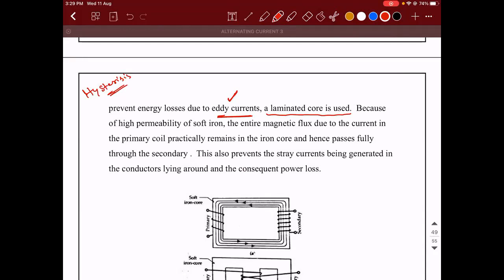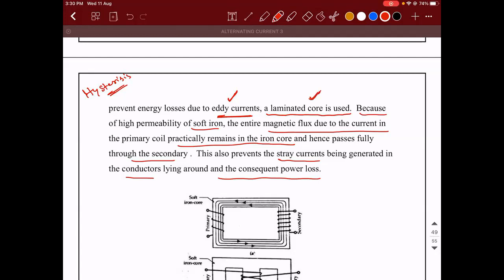Because of the high permeability of soft iron, the entire magnetic flux due to the current in the primary coil practically remains in the iron core and hence passes fully through the secondary coil. This also prevents the stray currents being generated in the conductors lying around and consequent power losses. Stray current means the current which is getting generated from the outside source. That can be avoided by using a laminated iron core.